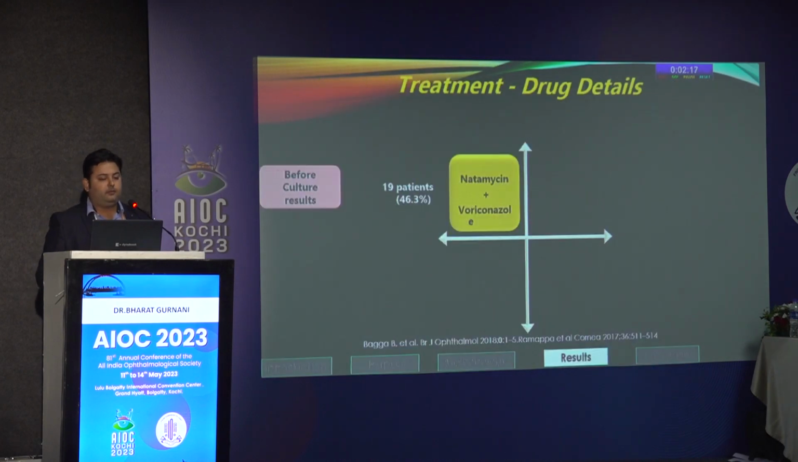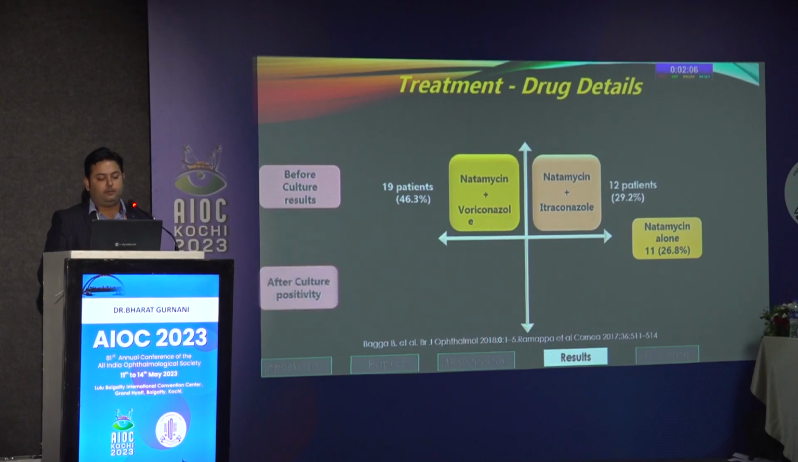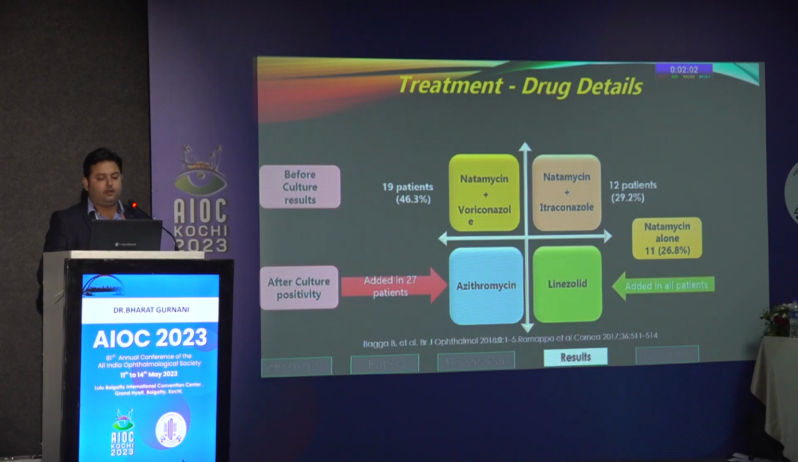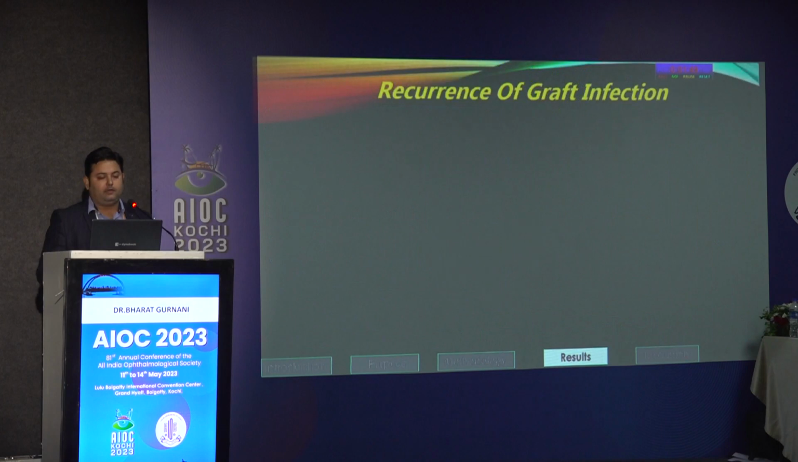Coming to drug details, before culture result, we used natamycin and voriconazole combination in 19 patients. 12 had natamycin and itraconazole. Natamycin alone, if the ulcer was superficial, we gave in 11 patients. After culture positivity, we added azithromycin in 27 and linezolid as a first-line drug was added in all patients. 13 healed with medical treatment, 28 required a therapeutic graft, 11 had graft reinfection, 4 were lost to follow-up, 5 needed glue and tarsorrhaphy, and the average time to TPK was 11 days.